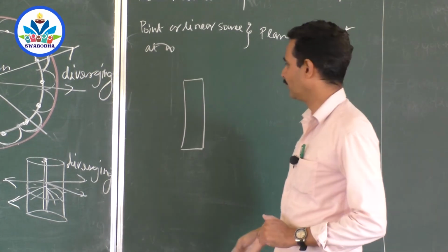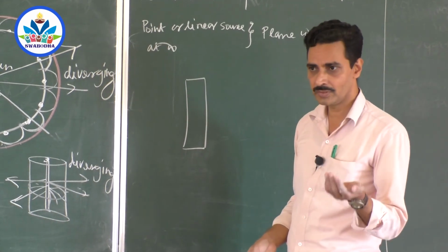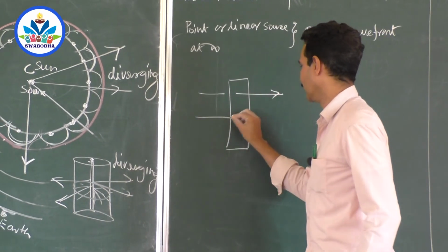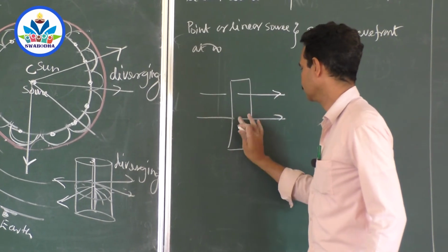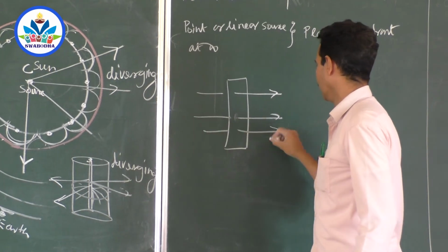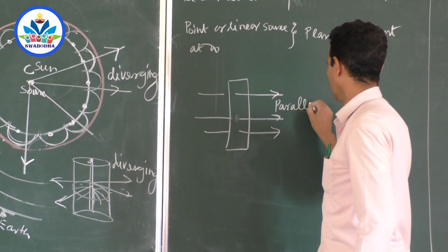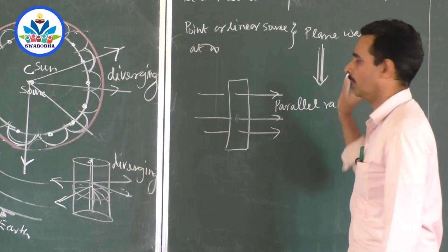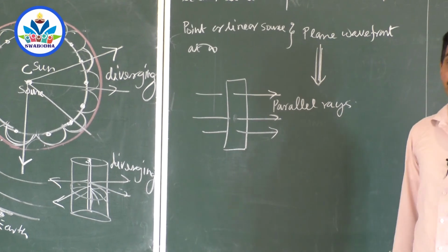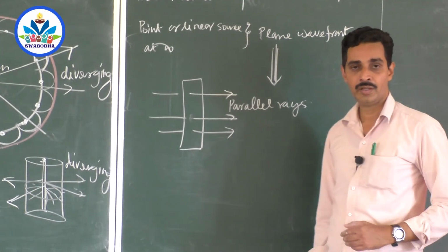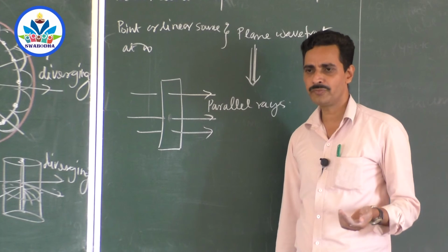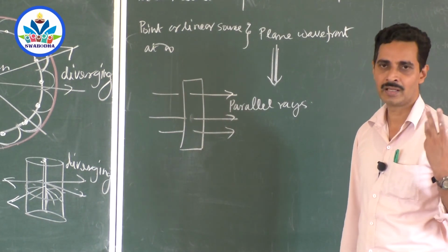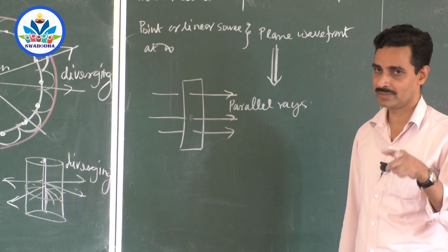Now you draw the rays of light for it. Any normal line drawn to the wavefront gives a ray. So the rays of light are like this, right? How are they? Parallel rays. Usually you confuse this with this one, okay? But plane wavefront, parallel rays. Suppose the question is, what type of wavefront is emitted by a point source of light? It is a spherical wavefront. What type of rays? Diverging rays.